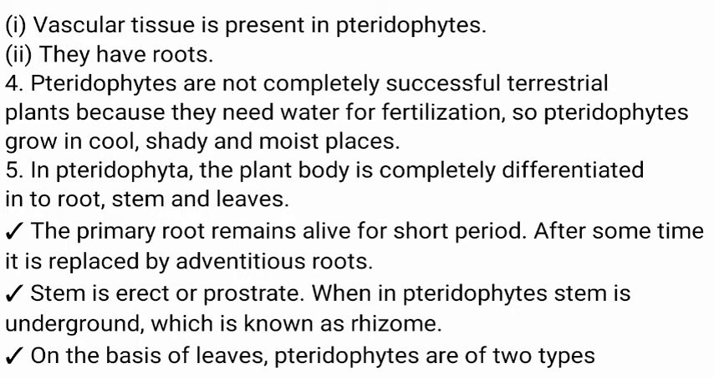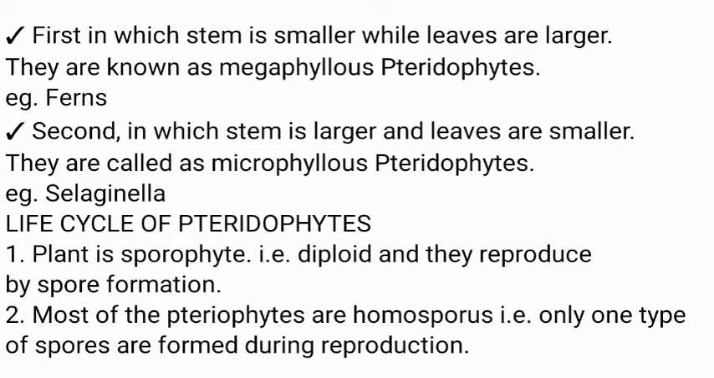On the basis of leaves, pteridophytes are of two types. First, those in which the stem is smaller while leaves are larger are known as megaphyllous pteridophytes. Example, fern plants. Second, those in which the stem is larger and leaves are smaller are called microphyllous pteridophytes. Example, Selaginella.